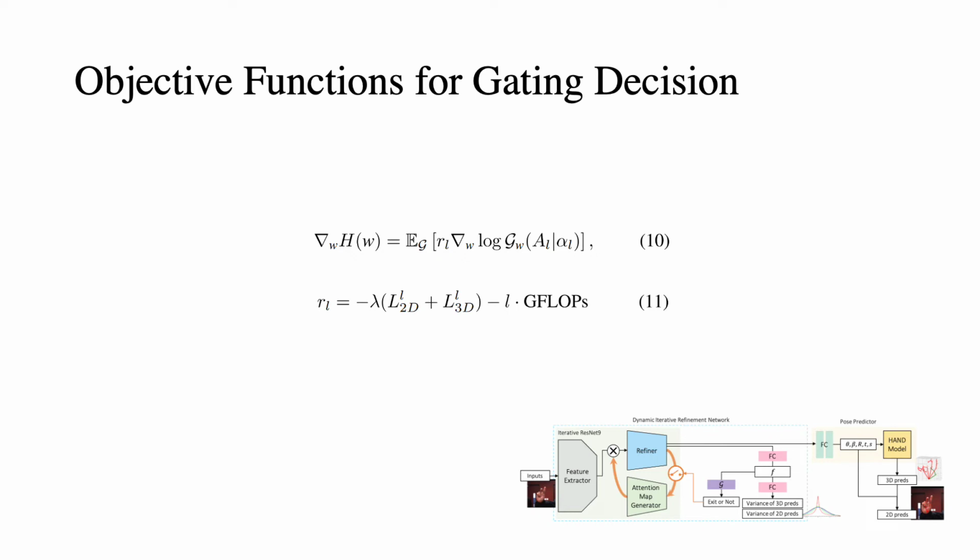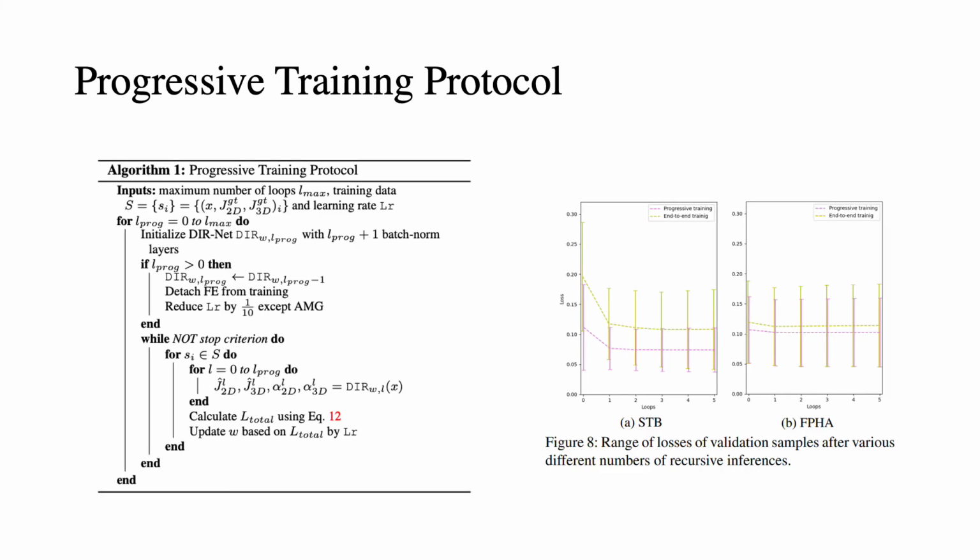The gating function G, which is a two-layer neural network, is trained using a reward that optimizes the accuracy-efficiency trade-off by designing the reward signal as a combination of the loss and the computational cost. The progressive training protocol is summarized in algorithm 1. The progressive training protocol is empirically shown to ensure maximization of the network's capacity at each loop,